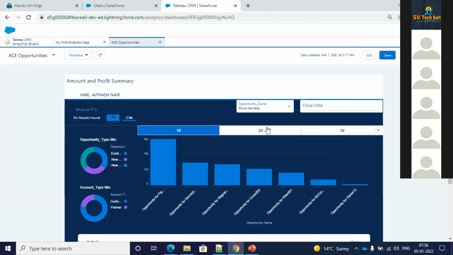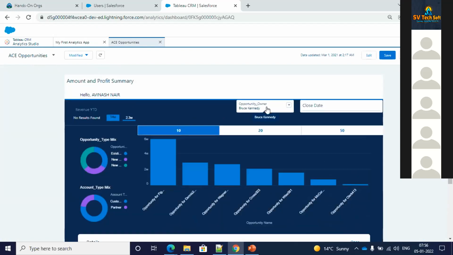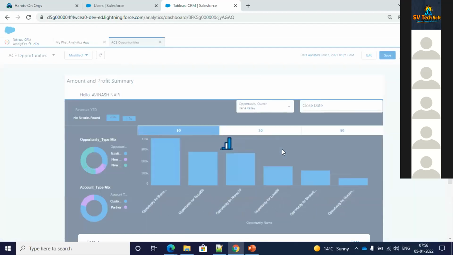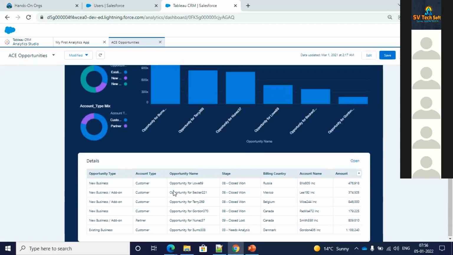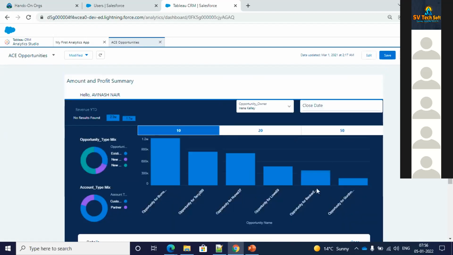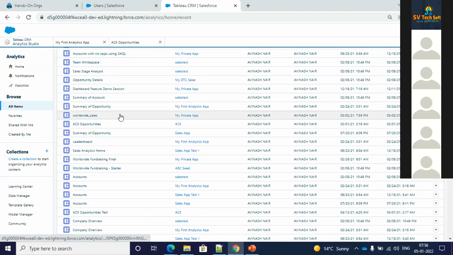Okay, so this is a dashboard, and last we have this table as well. So let's say if I go for Irene, any information related to opportunity for Irene, everything is being shown over here. Fine, so this is the opportunity table which we have. There are a lot of dashboards which we have.